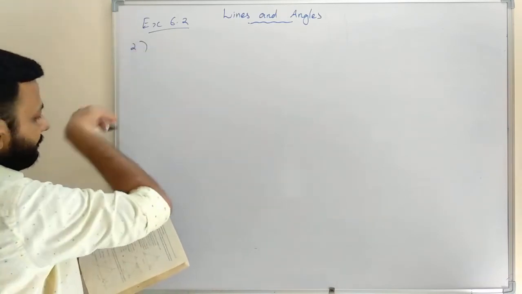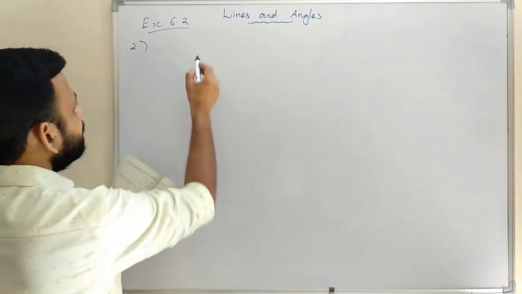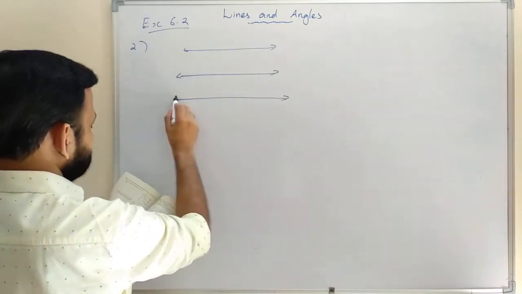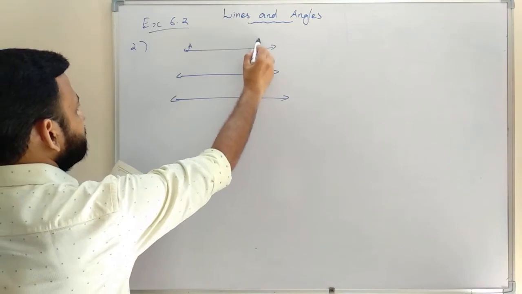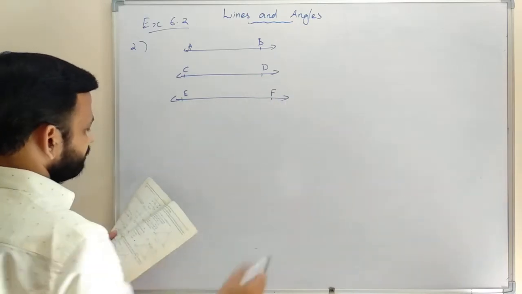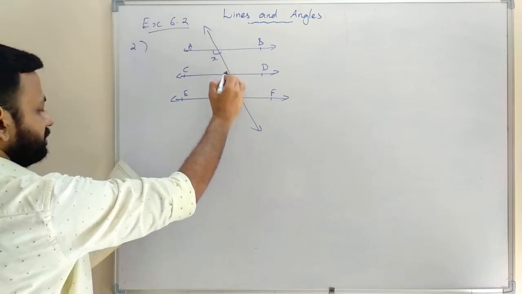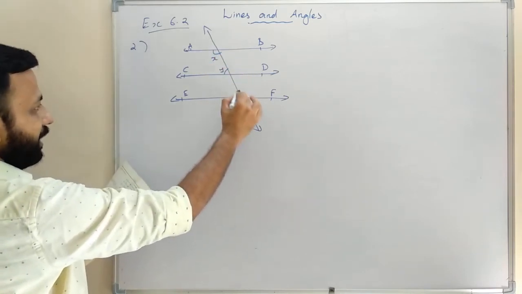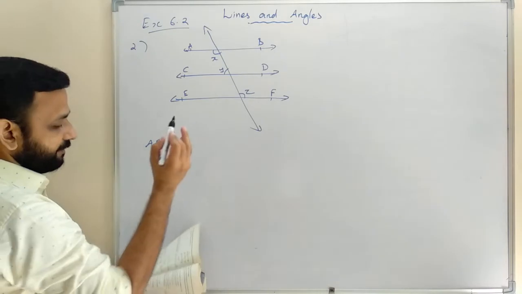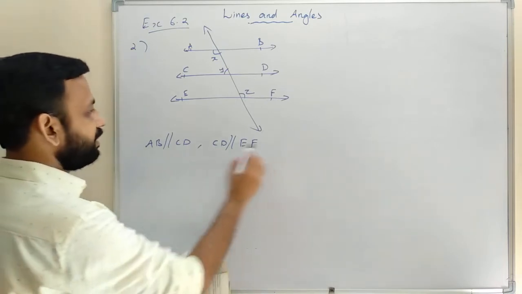Second one. Here AB parallel to CD, CD parallel to EF. We have one figure: AB, then CD, then EF, and this is a transversal, and here it is X, Y, and Z.